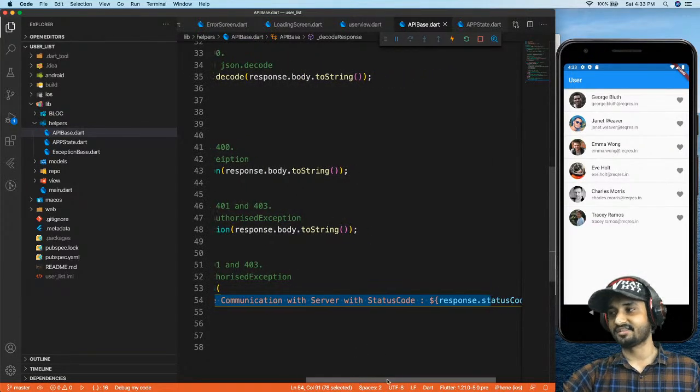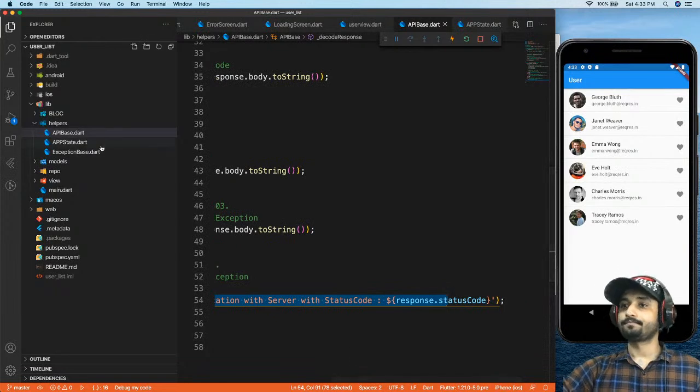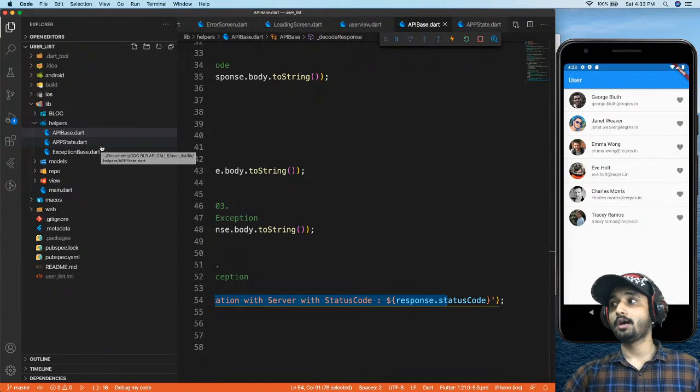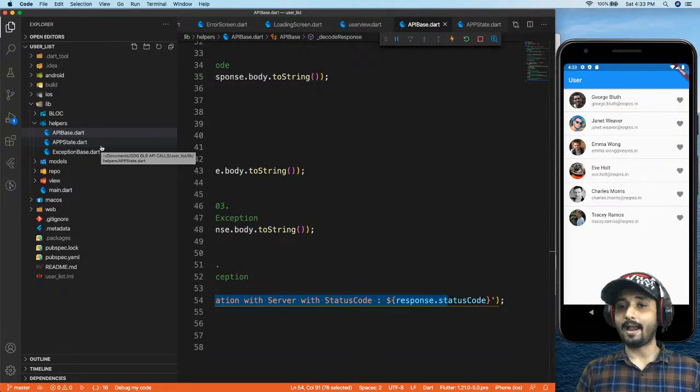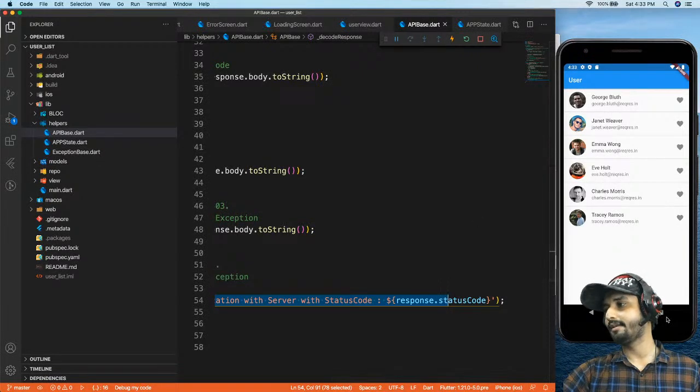Now, if I turn off the internet on my phone and try to rebuild this app, it will give me the same error message, and it will give me a button to retry. So let's go ahead and turn off the internet in our emulator and see how we can handle this.